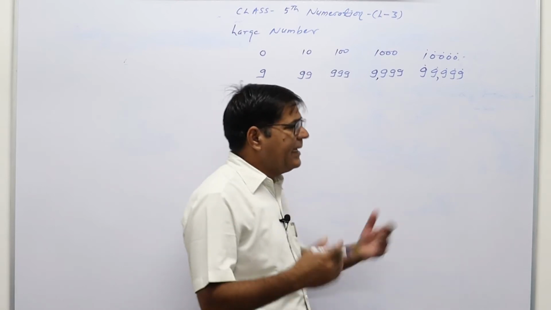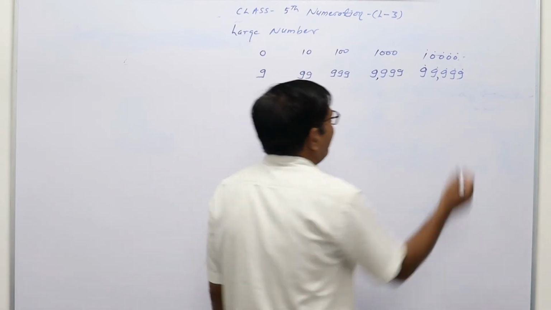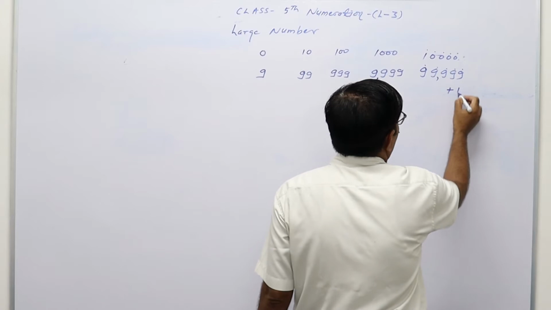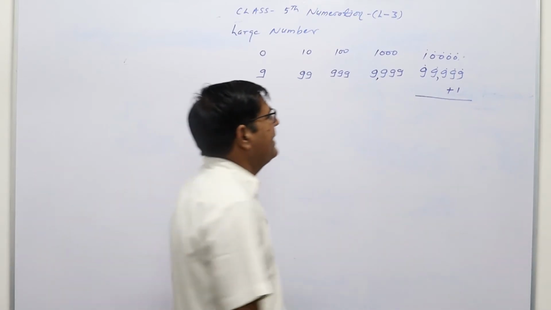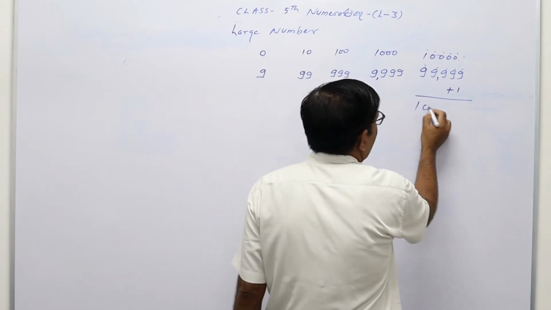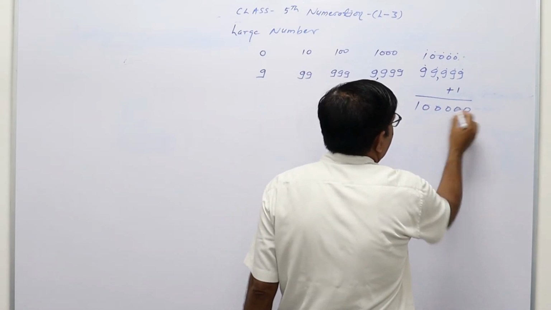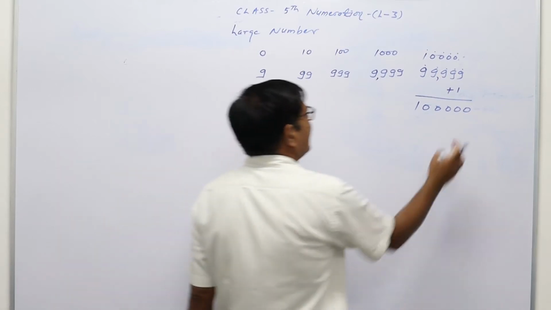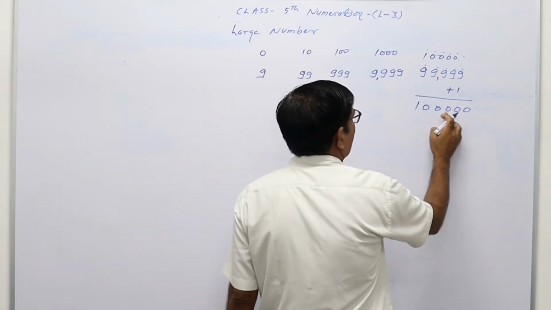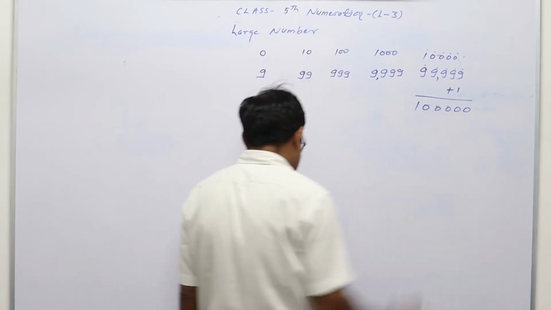So, to find the next digit, if we add plus 1 to 99,999, then we will get 1 lakh, and if we count the total number of digits in 1 lakh, then it will be 1, 2, 3, 4, 5 and 6.